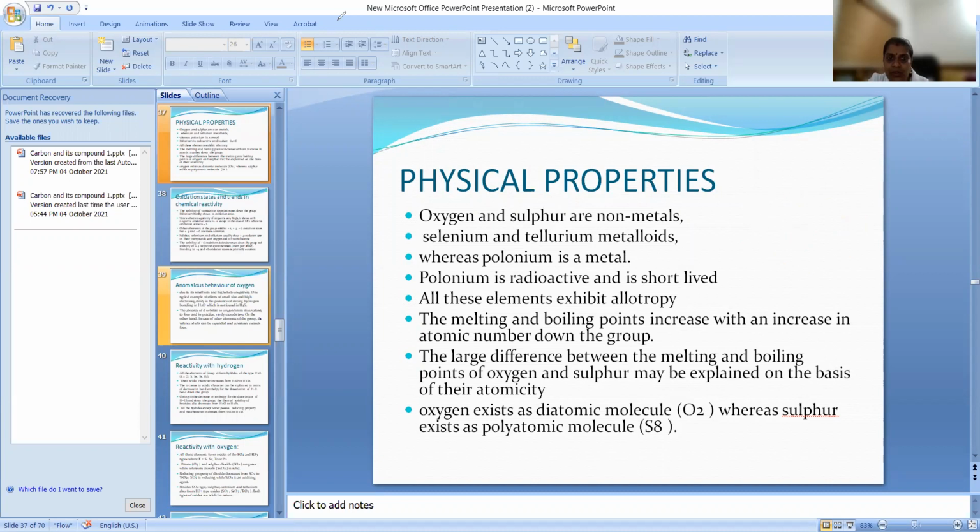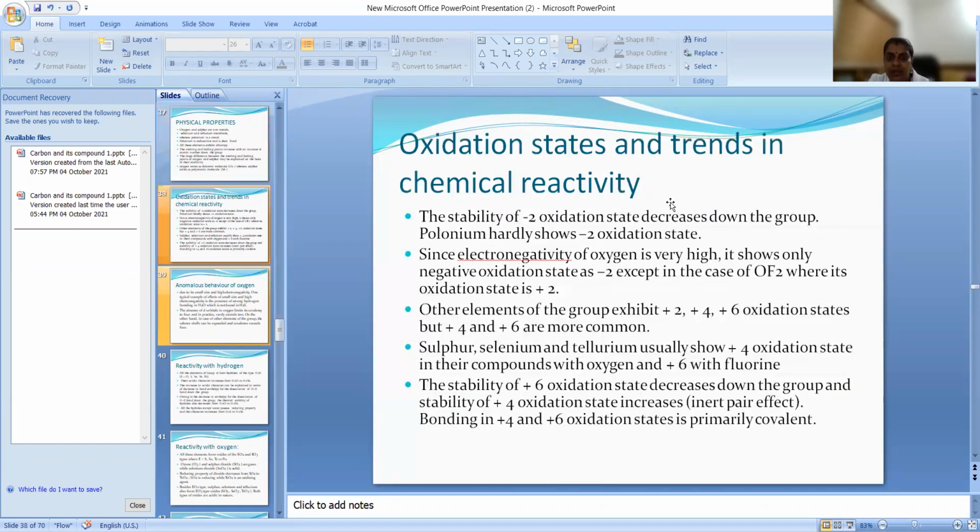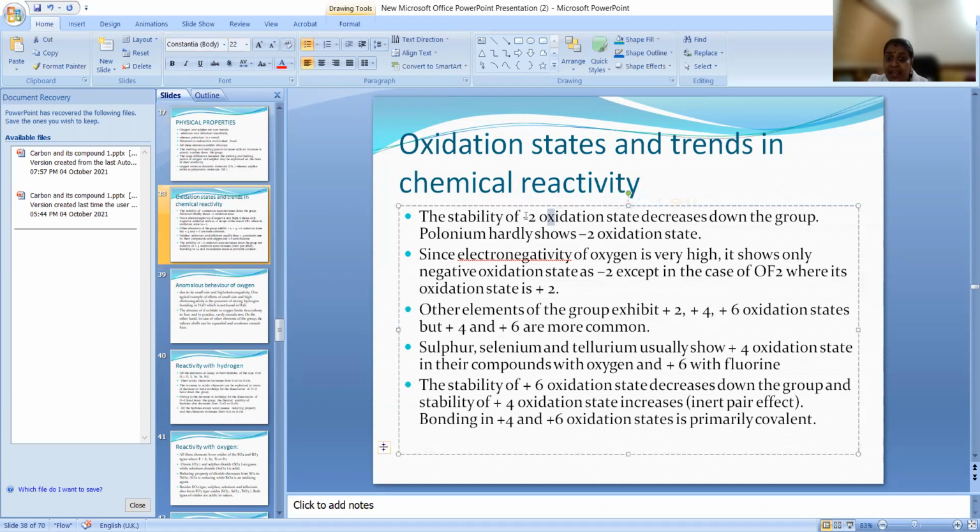Now, let's see the next: oxidation state and trend in chemical reactivity. Let us see that first. Group 16 is showing -2 as its prominent oxidation state. But the stability of the -2 oxidation state decreases down the group. Polonium very rarely shows the -2 oxidation state.